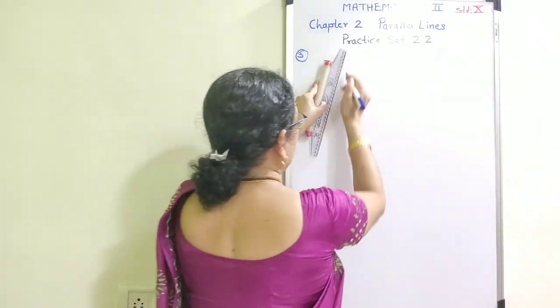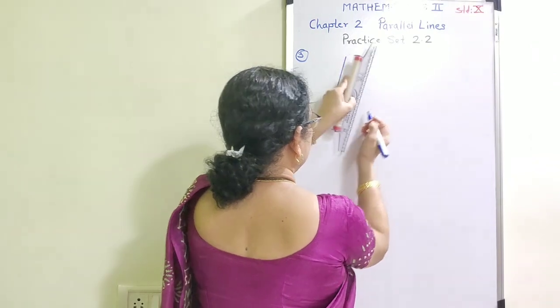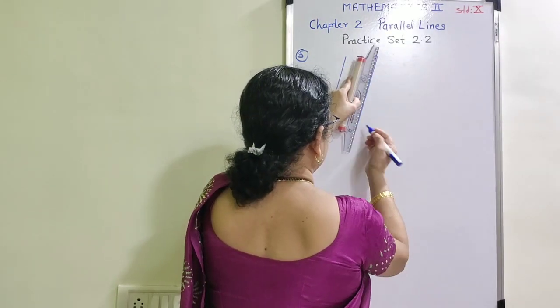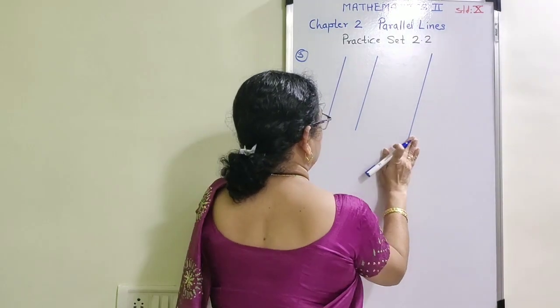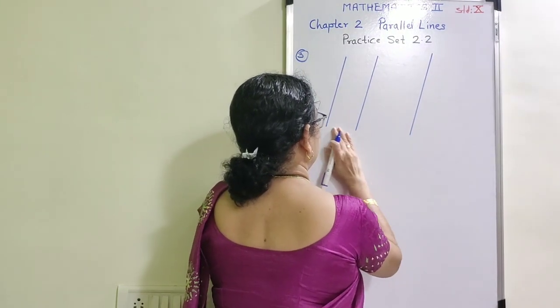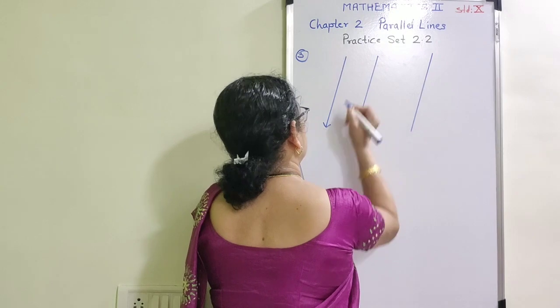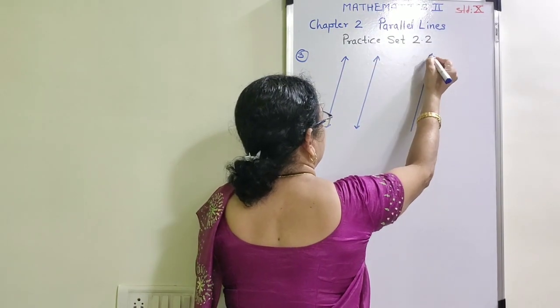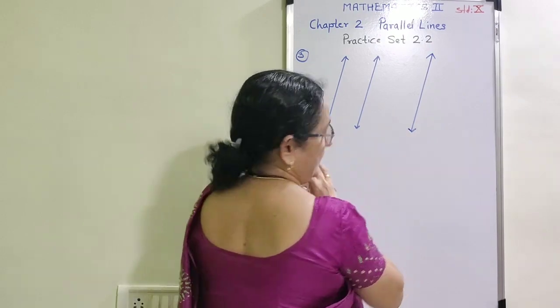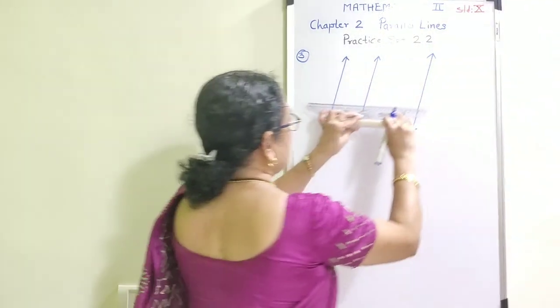Three lines are given, and there one transversal is given.